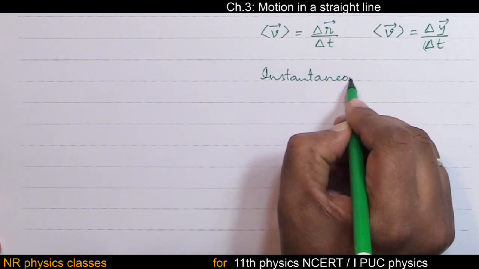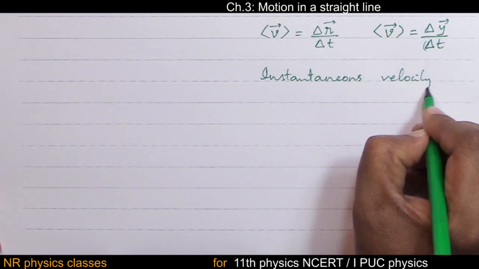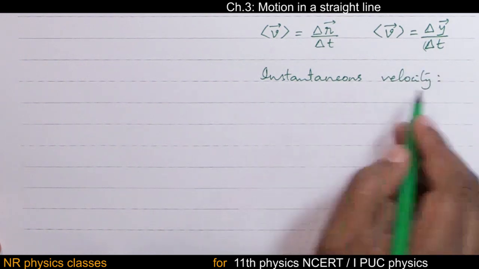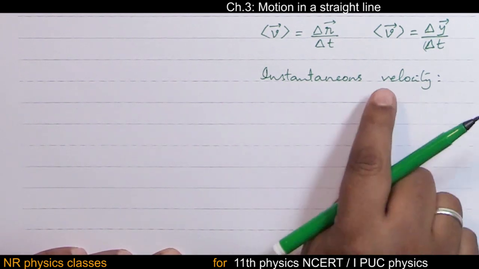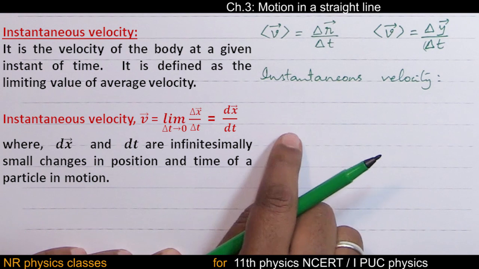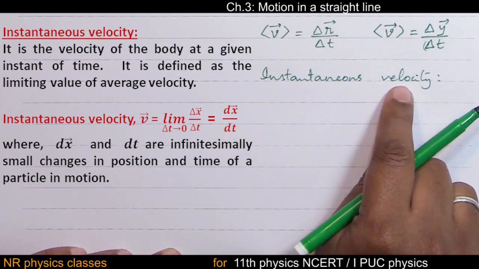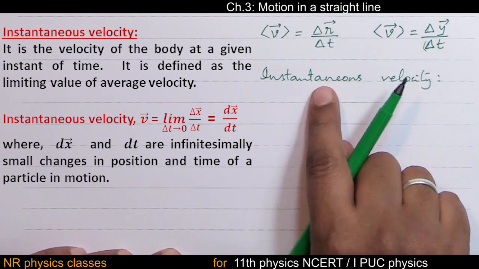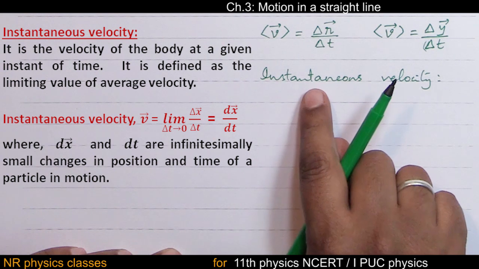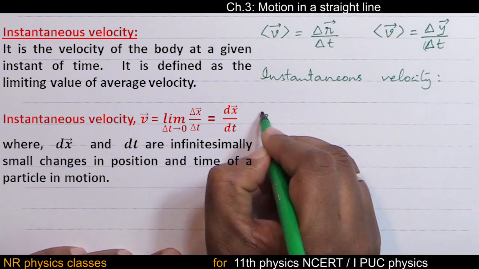Instantaneous velocity. Just like instantaneous speed, instantaneous velocity is the velocity at some instant of time. What is the velocity of a vehicle at 9 a.m.? What is the velocity of the vehicle at 10:30 a.m.? But this instantaneous velocity is systematically defined like this.